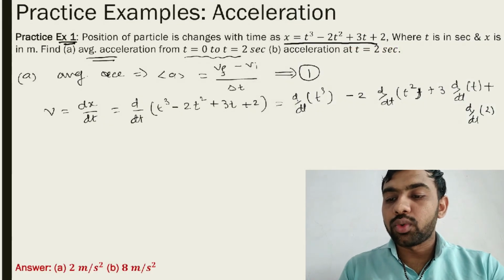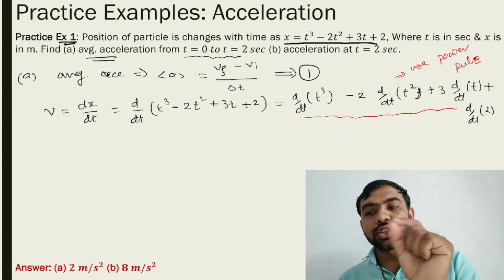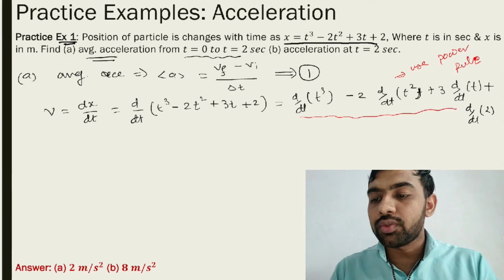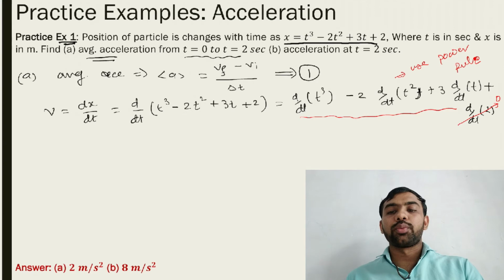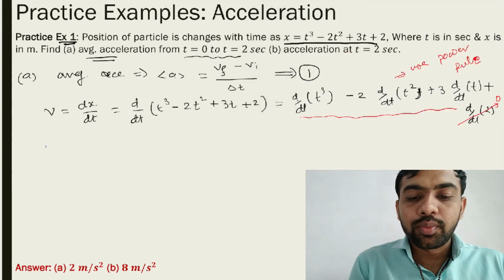See here, in all these cases use the power rule. Power rule means the power comes in a multiplication, the power decreases by one, and differentiation of a constant is always 0. So what is v?